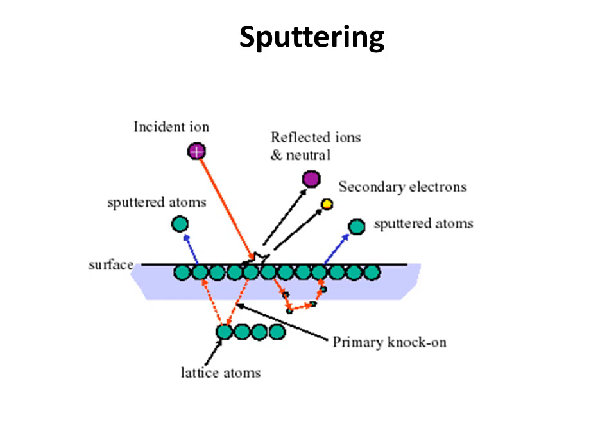In consequence, after the incident ion strikes, the surface atom will transfer the momentum to the next atom, and this transfers to the next, and to another surface atom, and this surface atom will be sputtered out from the surface.